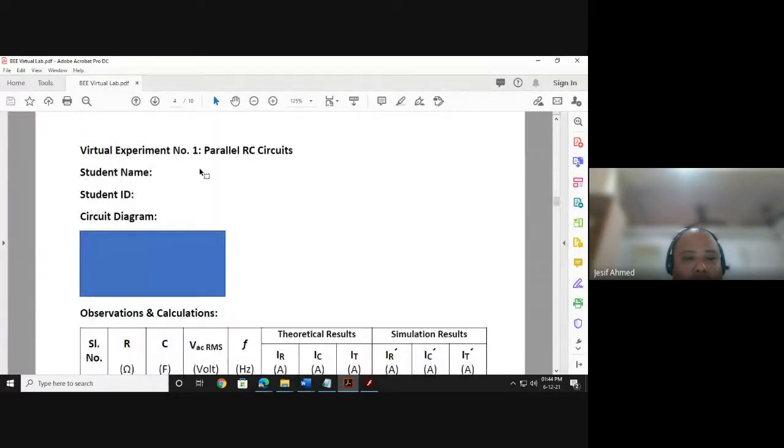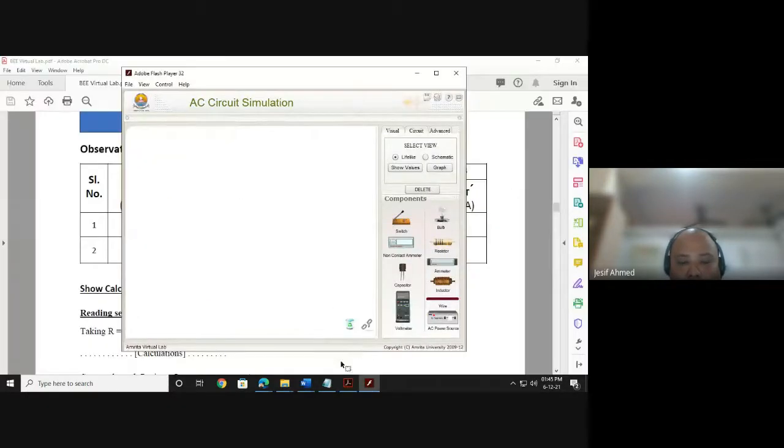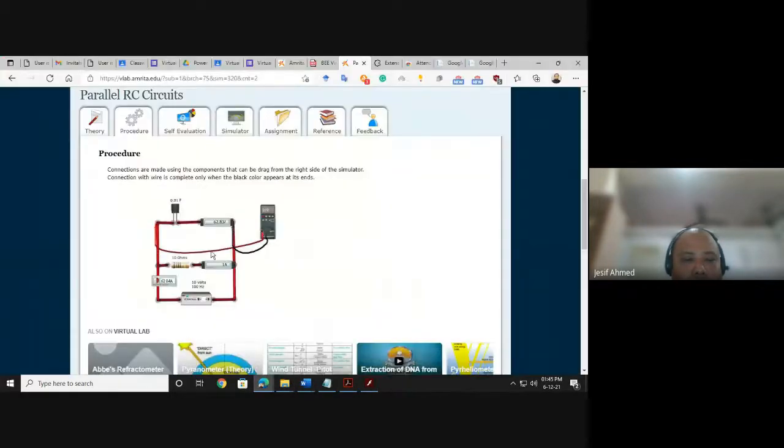Okay. So the instruction says the answer script should be like this. For experiment 1, student ID, student name, circuit diagram, theory, aim, all that you have to write here. Then make this table, right? This part is for theoretical calculation results, this part for simulation results. Okay. So first let me make the circuit as shown in the experiment page. Okay, this one.